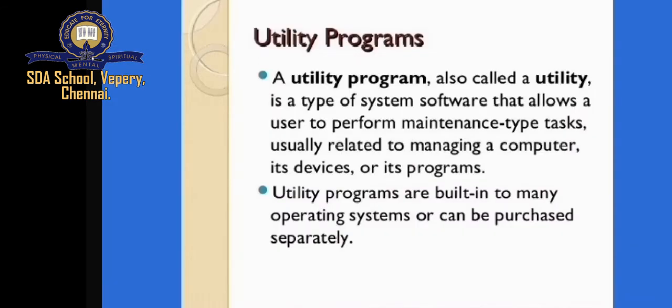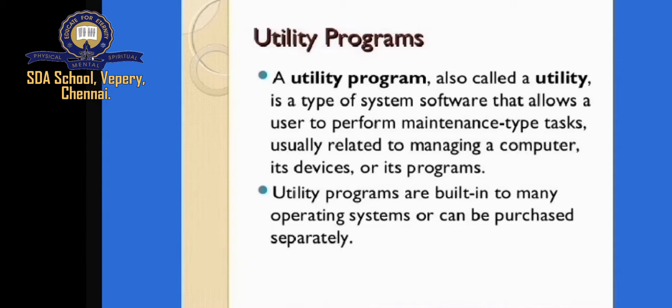First, under system software, we are going to study about utilities. A utility program, also called a utility, is a type of system software that allows a user to perform maintenance type tasks, usually related to managing a computer, its devices or its programs.